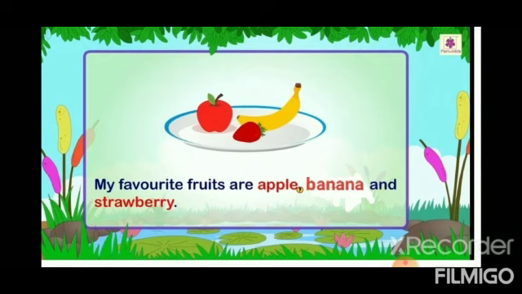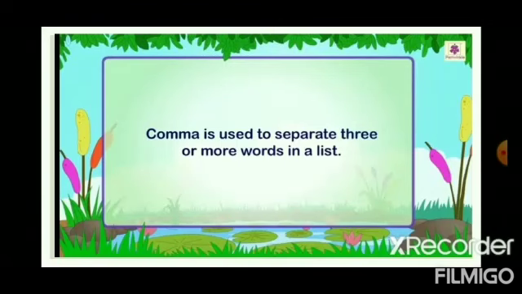Here there are more than two items in it, so we use a comma for separating them. My favorite fruits are apple, comma, banana and strawberry. A comma is used to separate three or more words in a list.